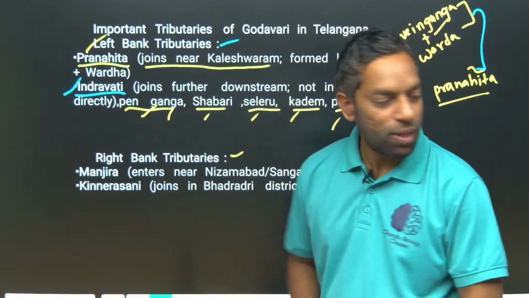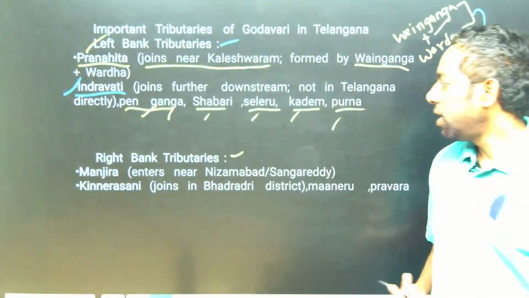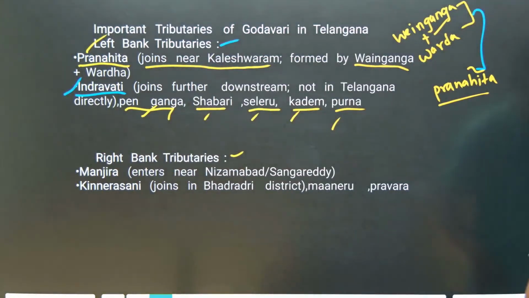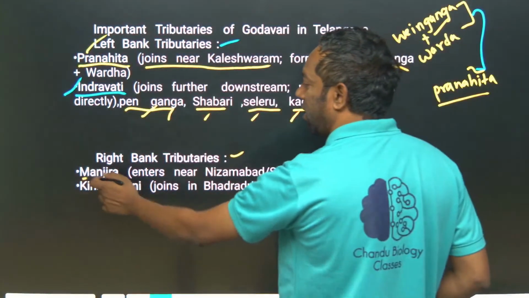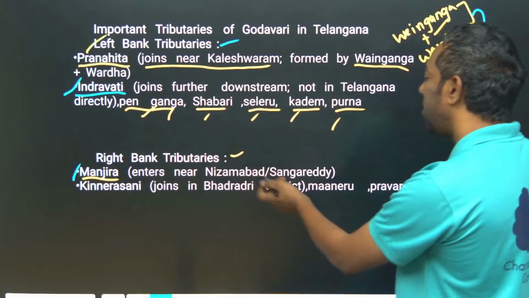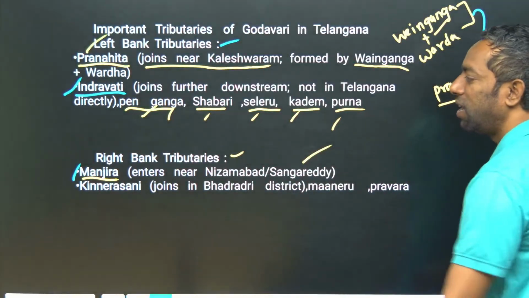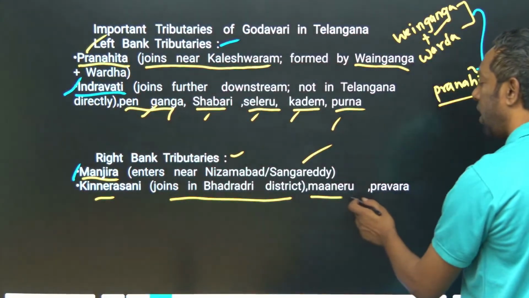And if we come to the right bank, the right bank tributaries are Manjira, which joins in Nizamabad, Sangareddy district, Kinnerasani, which joins in Bhadradri district, and Maneru and Pravara. These are the right bank tributaries. Just look here.